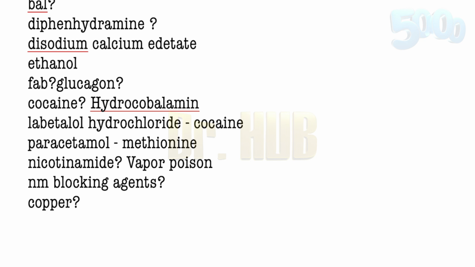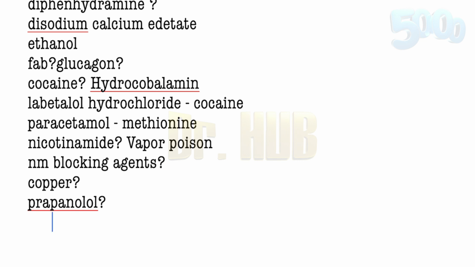Pralidoxime is given in case of organophosphorus poisoning and nerve agents. Propranolol is given in case of cocaine intoxication. Then moving on, we look at heparin overdose. You have protamine sulfate. This is important. Heparin overdose is treated with protamine sulfate.